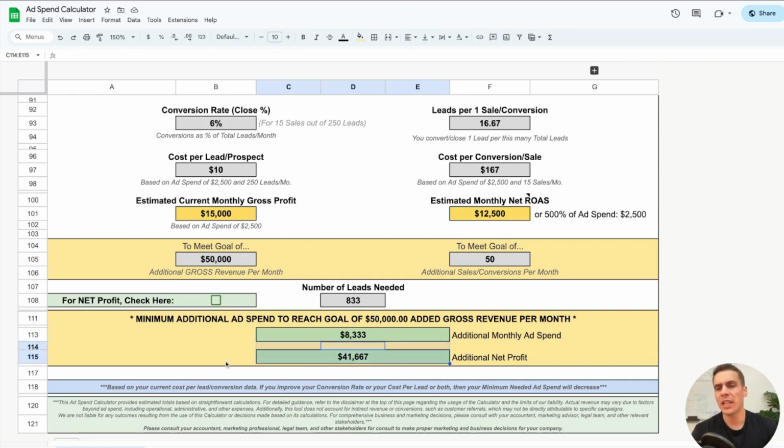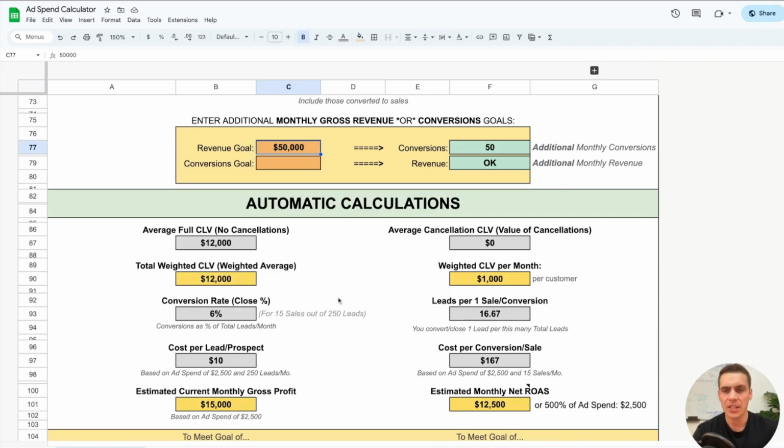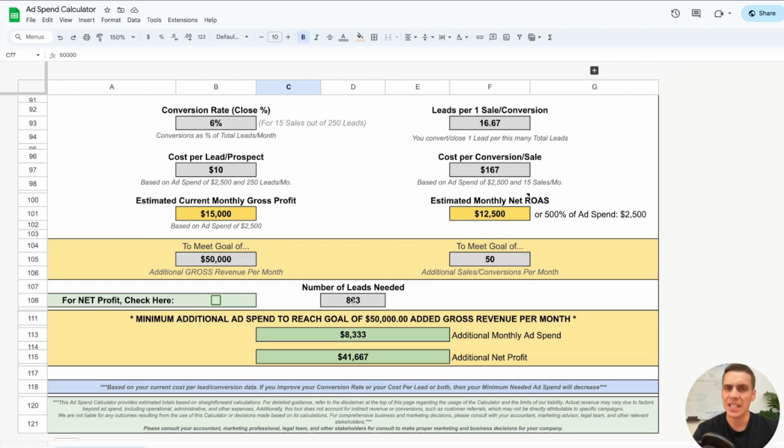Okay, now let's say that instead of having a gross revenue goal, you actually wanted a net profit goal. Well, you can simply click this checkbox here, and that converts your gross revenue goal, which we said was $50,000, into a net revenue goal. Let's say you want to net $50,000. Well, you can just click that, and now we see these numbers change a little bit.